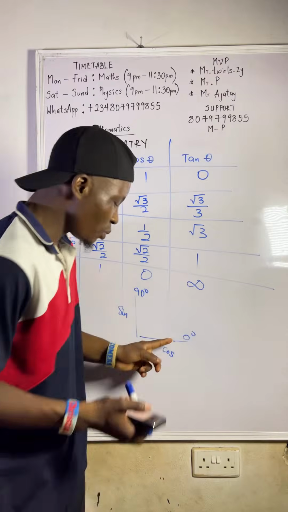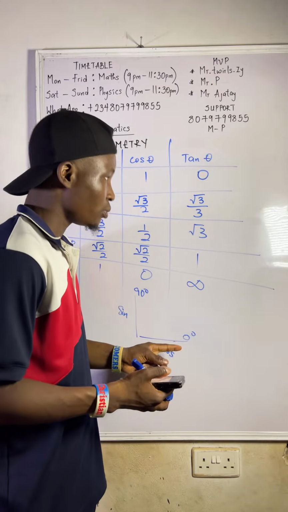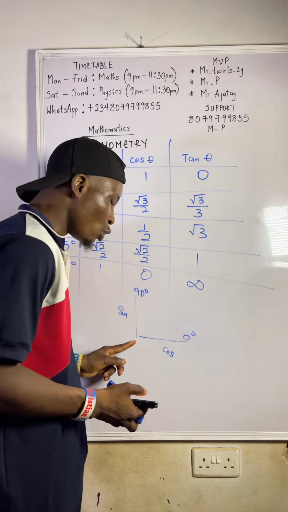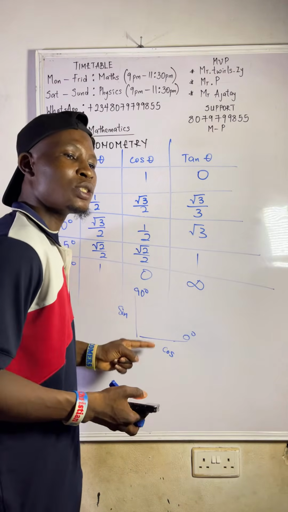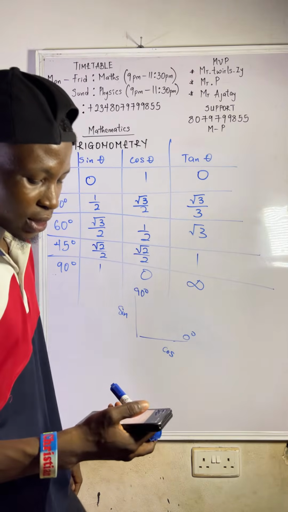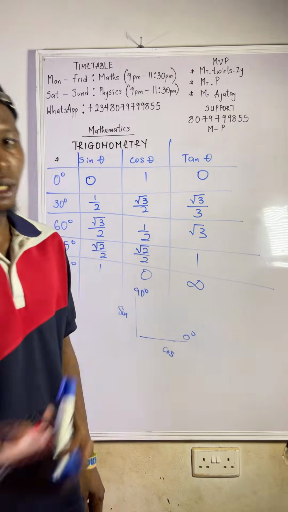So you see that sine 0 will give us what? 0. Do you get it now? Sine 0 will give you 0. It means on the horizontal, it is only cos that is recognized. Press cos 0. Check. Cos 0 will give you what?